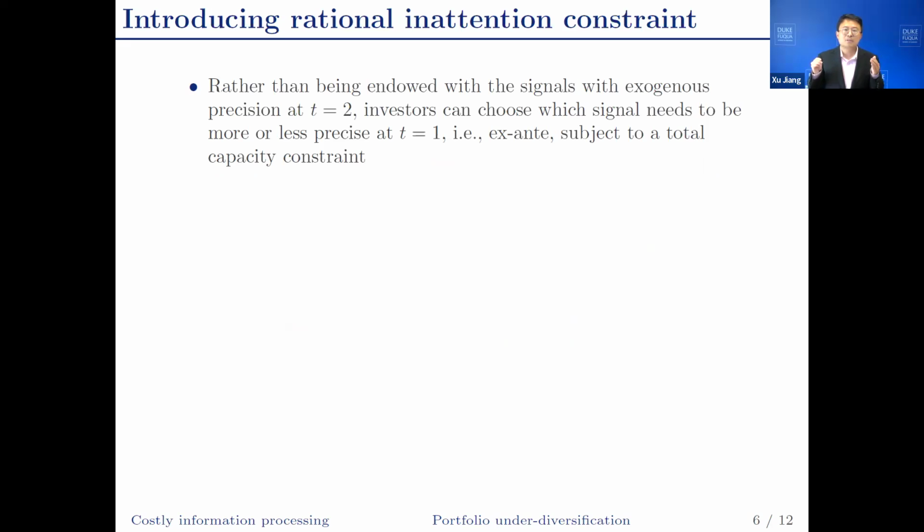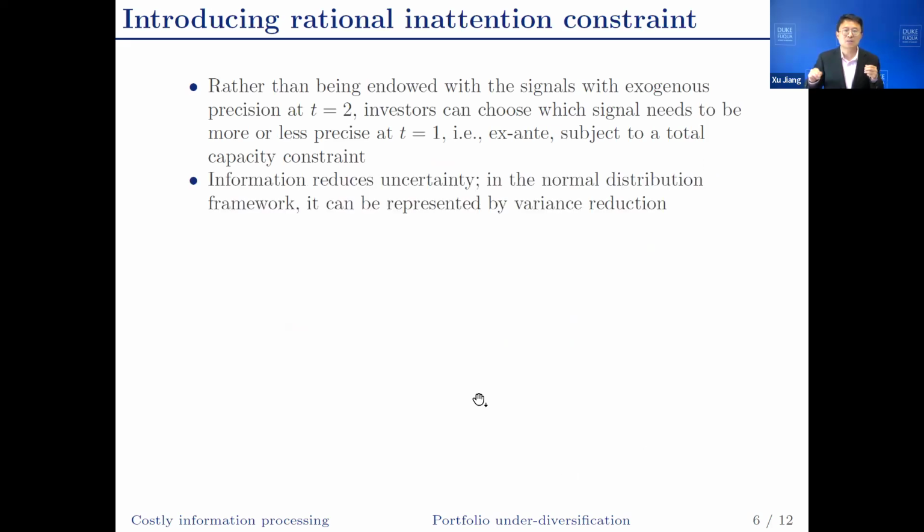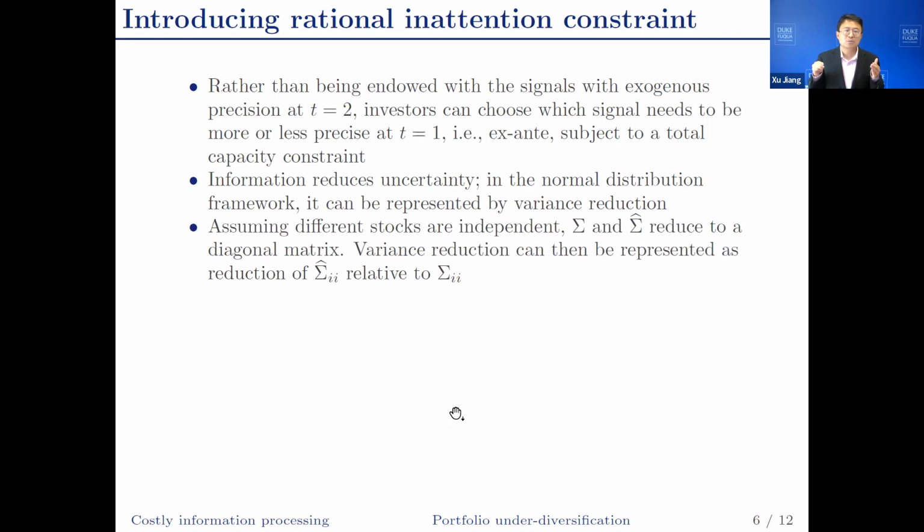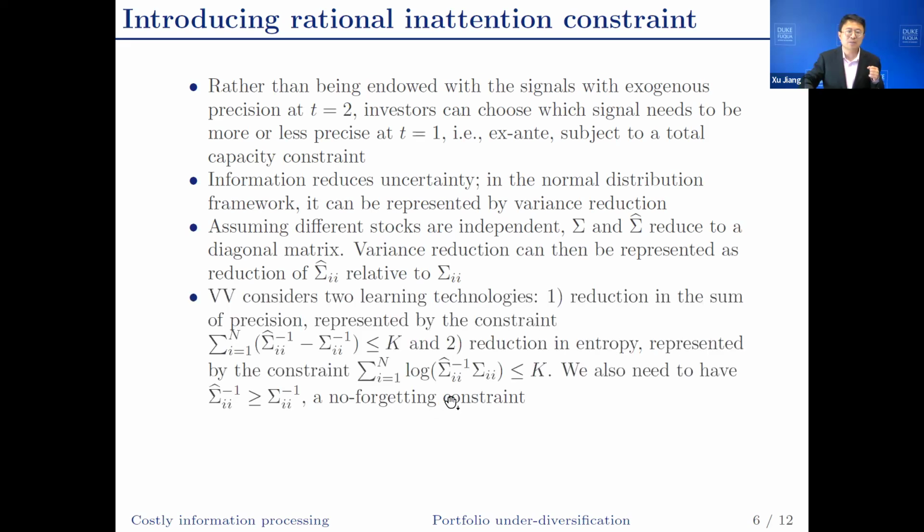Rather than the signal's precision being exogenous, investors can choose which signal to pay more or less attention to. So which signal needs to be more or less precise, subject to a total capacity constraint. Because information reduces uncertainty, in the normal distribution framework, that is represented by variance reduction. To make the algebra simple, we assume different stocks' returns are independent. That means the ex ante variance matrix and the posterior or ex post variance matrix reduce to diagonal matrices. The variance can be represented as the reduction of the diagonal elements.